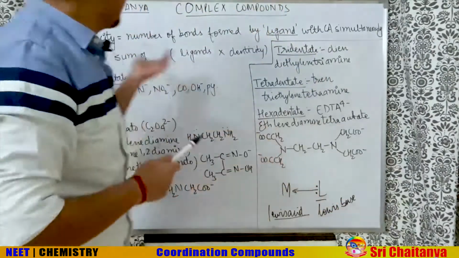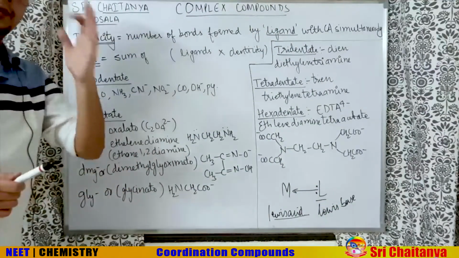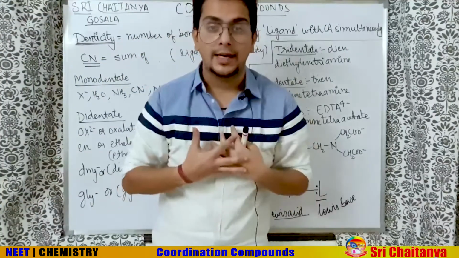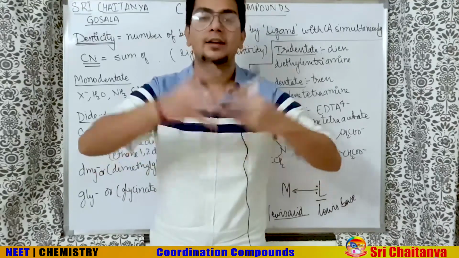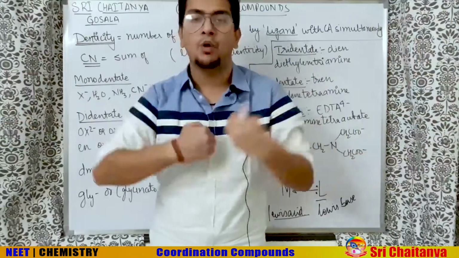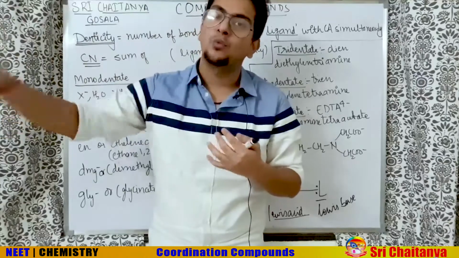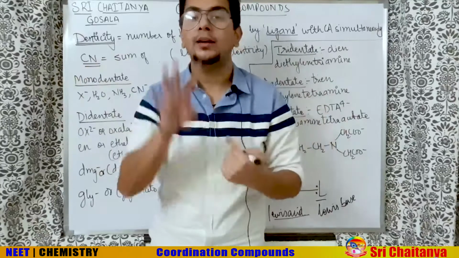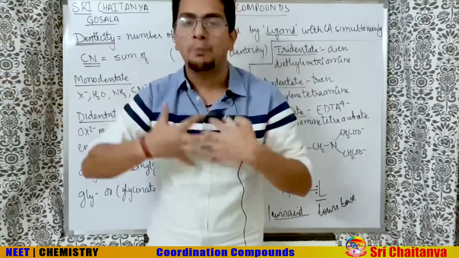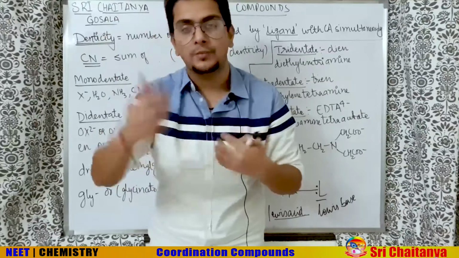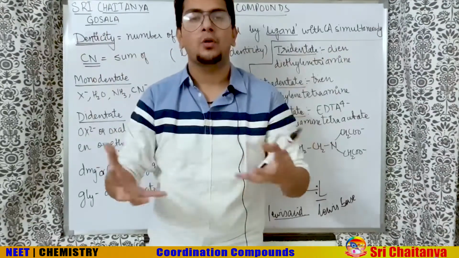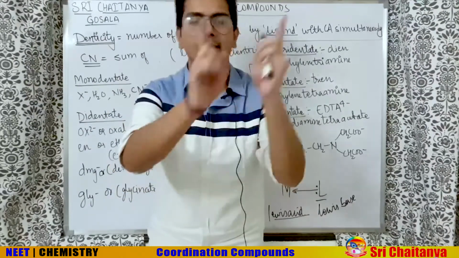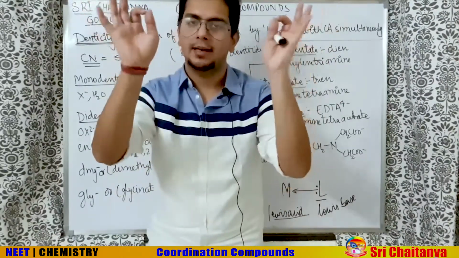What is coordination number? If you remember, in the previous frame we also did coordination number. Coordination number is the number of bonds formed by the central atom. For example, if I am the central atom and there are 4 ligands, each one making 1 bond with me, each ligand made 1 bond, so the denticity of the ligand is 1. But I made a total of 4 bonds with 4 different ligands, so my coordination number will be 4. So coordination number is the number of coordinate bonds formed by the central atom, and denticity is the number of coordinate bonds formed by the ligand with the central atom simultaneously at a time.